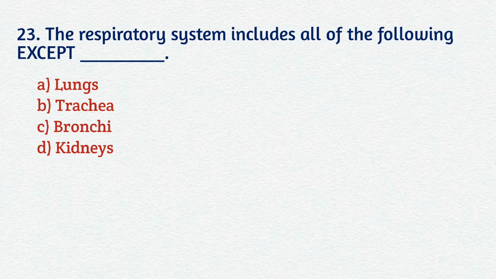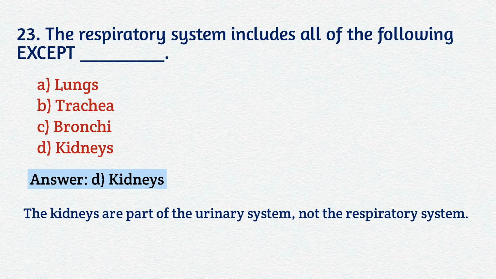Question number 23. The respiratory system includes all of the following except A. Lungs, B. Trachea, C. Bronchi, D. Kidneys. Your correct answer is D. Kidneys. The kidneys are part of the urinary system, not the respiratory system.